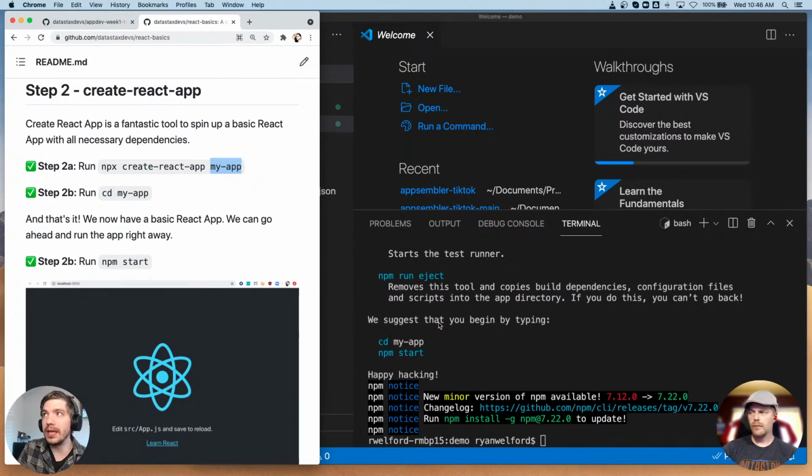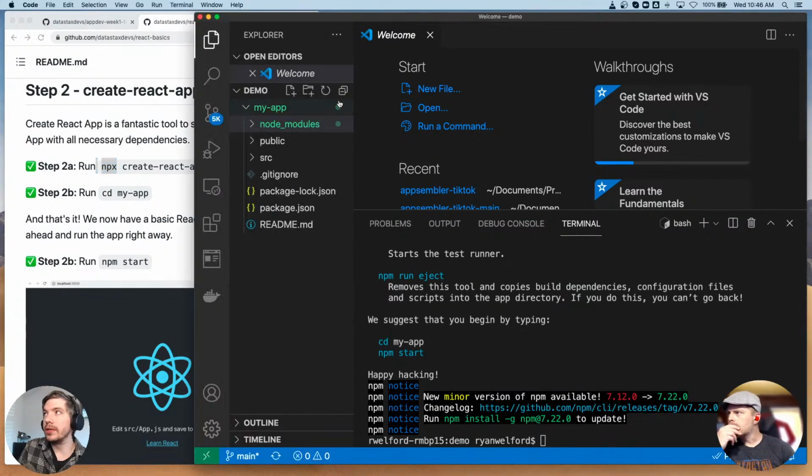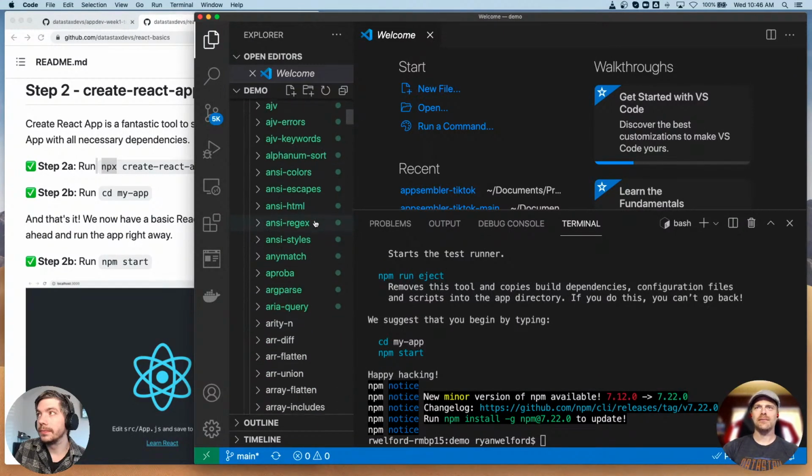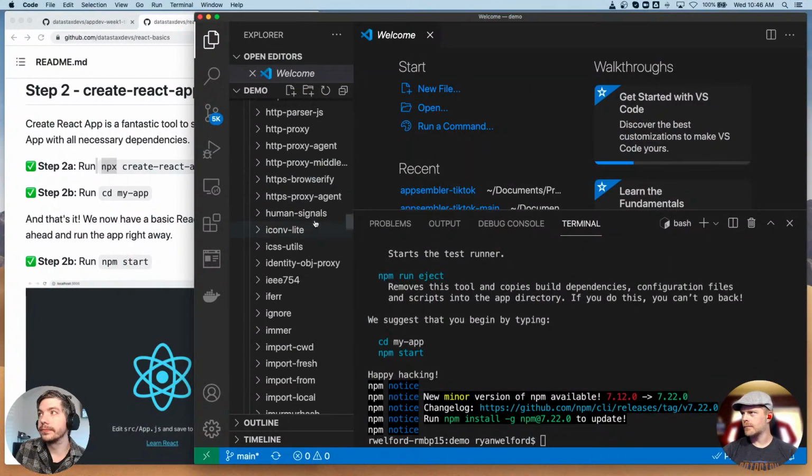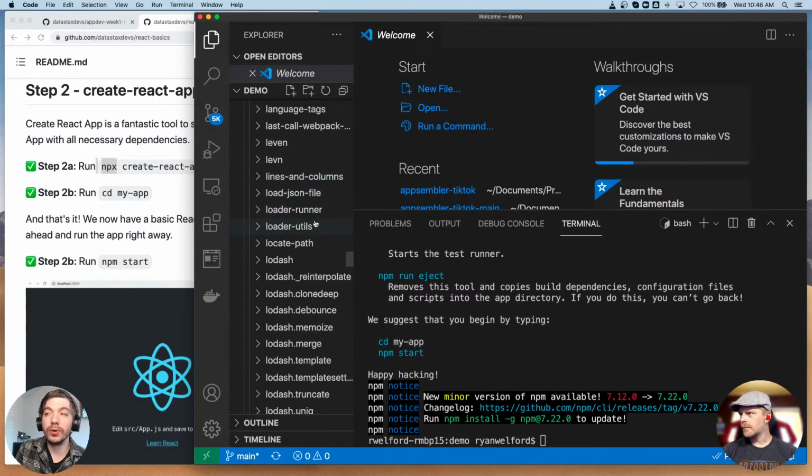And why are we using npx? This is the fastest way to get a React app up and running, using Create React App, and npx is what allows us to run this executable called create-react-app. Okay, in answer to where all the libraries that it downloads are, they are in node_modules. Get ready.